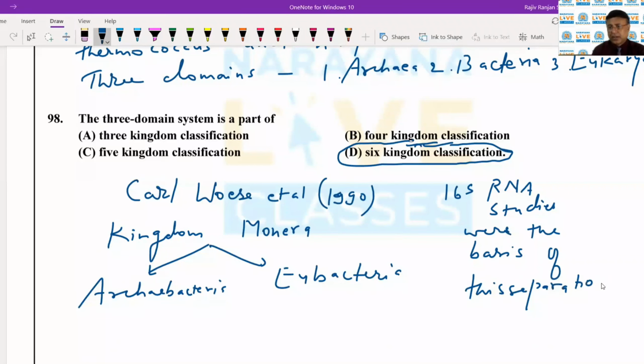No doubt, there are many other characters by which Archaebacteria differ from the Eubacteria, but a very important reason was a slightly different sequence of 16S RNA of Archaebacteria, and this became the basis for the separation.